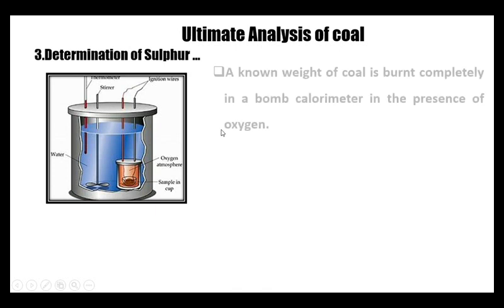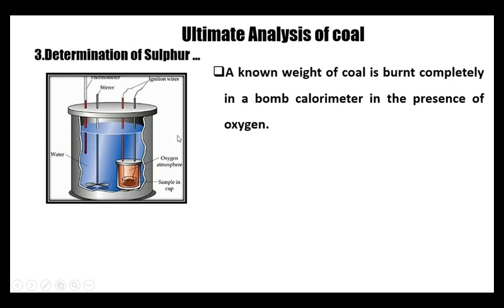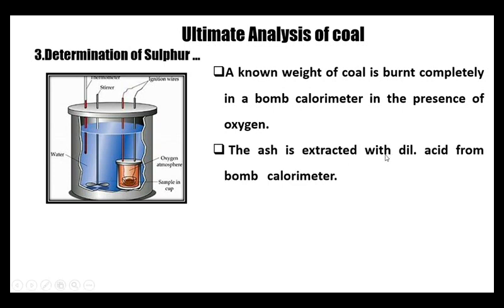Let us say that a known weight of coal is burned completely in a bomb calorimeter in the presence of oxygen. Then when coal completely undergoes combustion, what is left over is ash. That ash is extracted with dilute acid from the bomb calorimeter. It is also essential to understand that whatever sulfur is present in the coal combines with oxygen during combustion and is converted to either sulfur dioxide or sulfur trioxide.